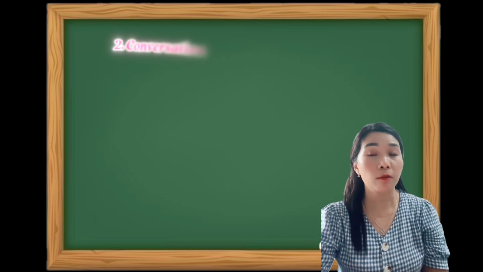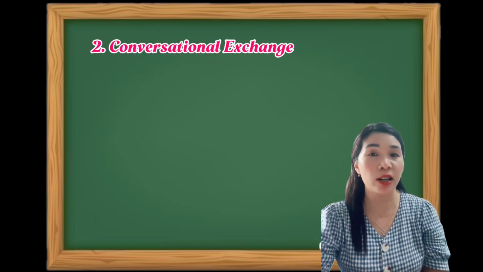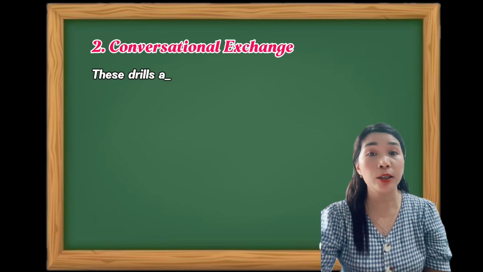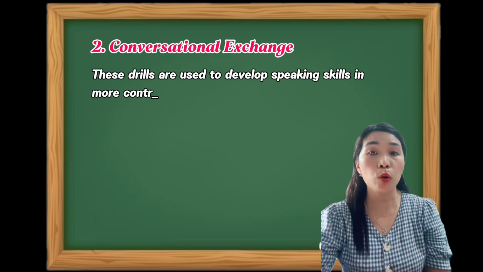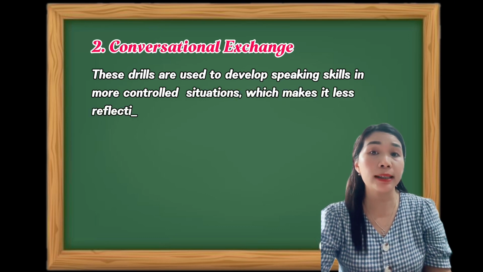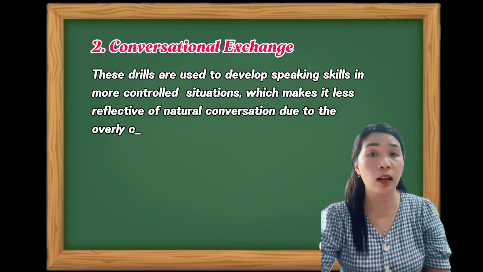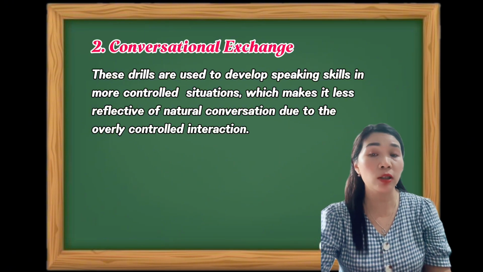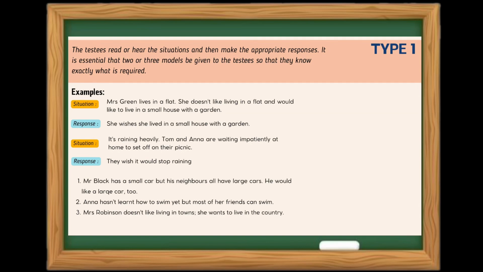The second type of oral production test is conversational exchange. These drills are used to develop speaking skills in more controlled situations, which makes it less reflective of natural conversation due to the overly controlled interaction. There are 4 types of conversational exchange. For type 1, the testers read or hear the situation and then make the appropriate responses. It is essential that 2 or 3 models be given to the testees so that they know exactly what is required. Here I give the examples.